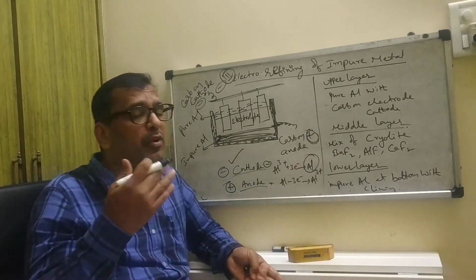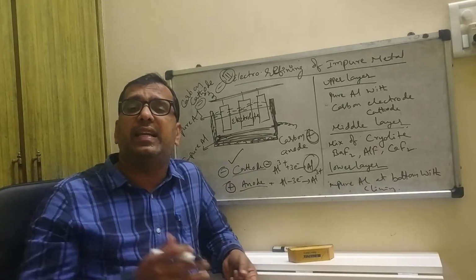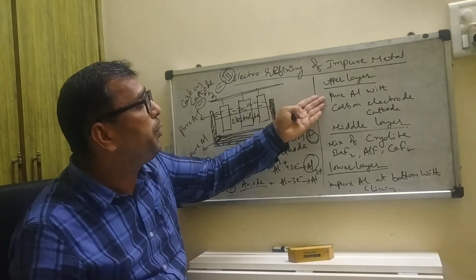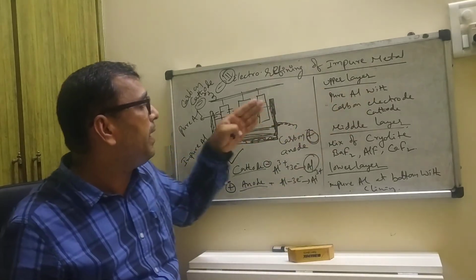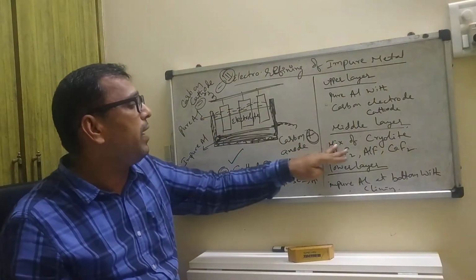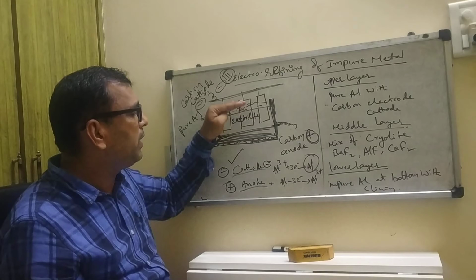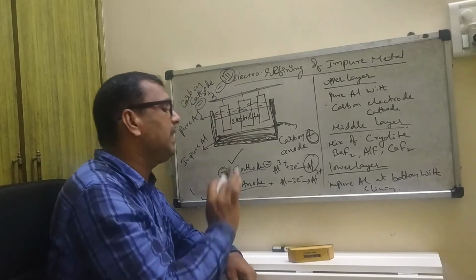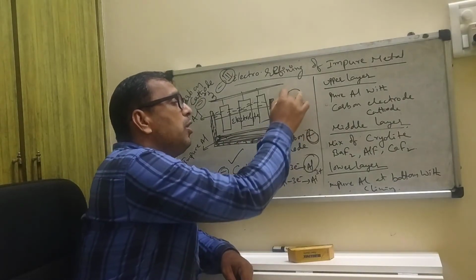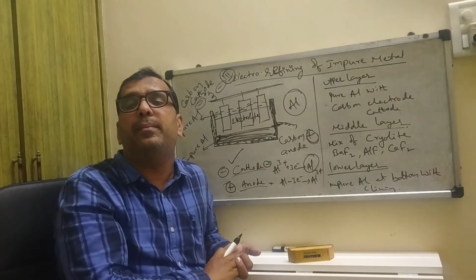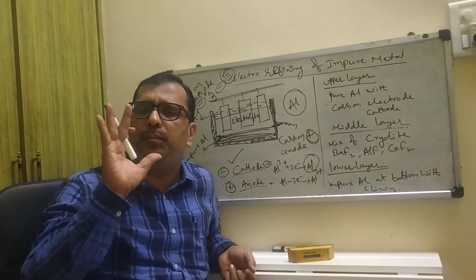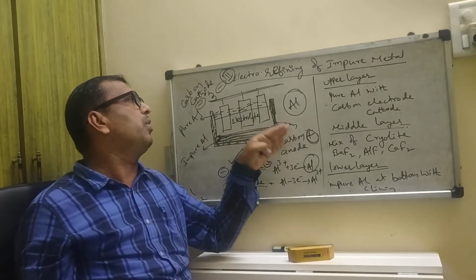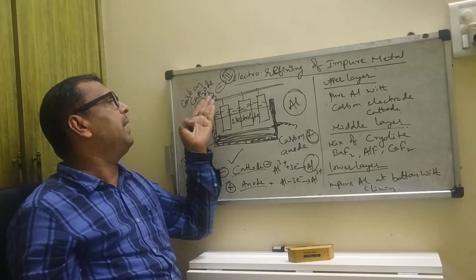These are electrodes. What is the duty of the electrodes? To increase the activity of the electrolysis. So pure aluminium with a carbon electrode is the upper layer, these are the electrolytes, and the impure aluminium is present at the bottom. Automatically they are separated. Finally, what is our aim? You can collect aluminium at the cathode. From impure aluminium we collect pure aluminium. One acts as the cathode and the other as the anode, and you collect aluminium metal at the cathode.